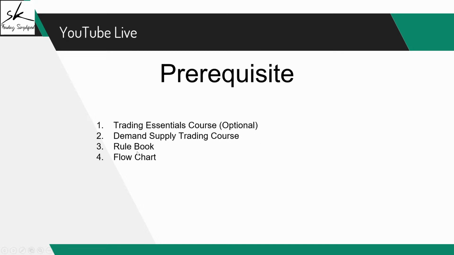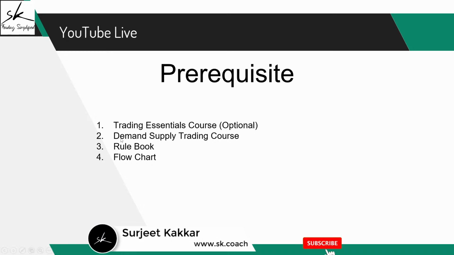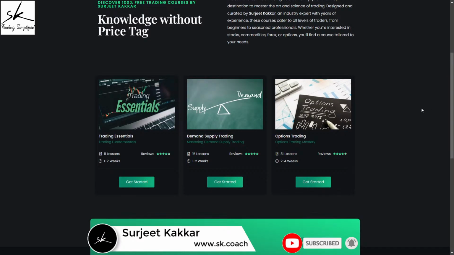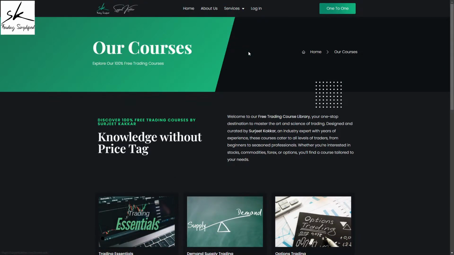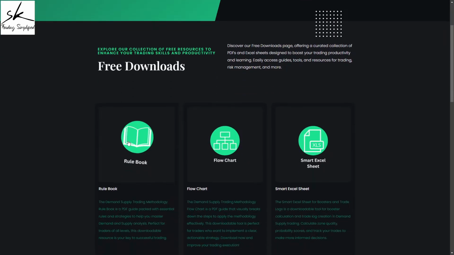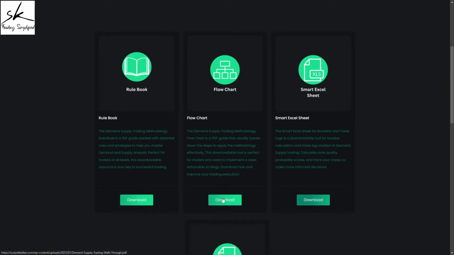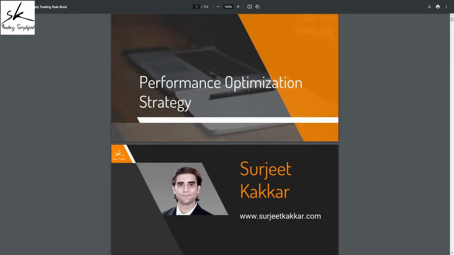So how to access these two documents, which will help you in planning trades very mechanically and rule-based. And these two tools are the rulebook and the flowchart. So again, very simple. Once you're on our website, under services, you'll be able to find downloads. And under downloads, you have the rule book and you have the flow chart. So just click on downloads and you'll have these documents with you.